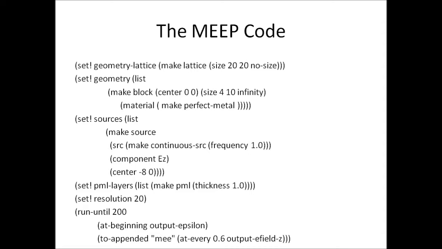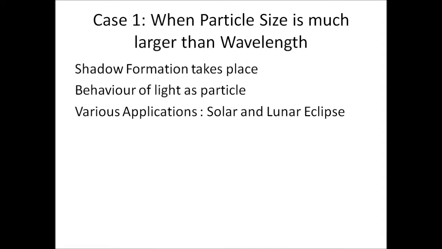Also, by frequency 1, we mean that in MEEP, the speed of light is taken as 1, so our wavelength is 1. Next, we have chosen the PML layer thickness to be 1. Now, in the last line, we have run the simulation for 200 time units and saved these files appended with the name in the folder. Now, we will look at the various results that we have obtained.